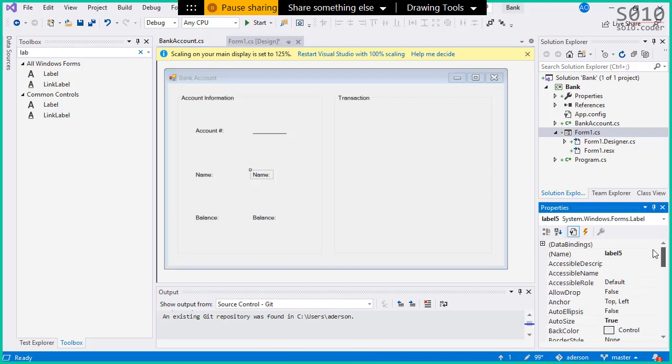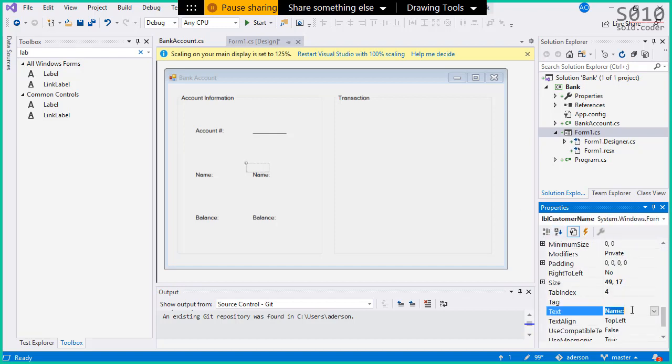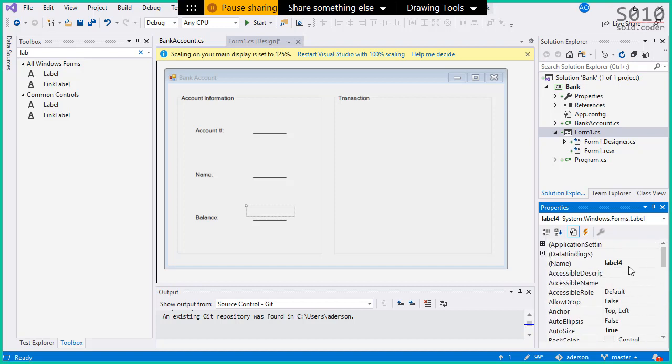This is the LBL customer name. And the last one is LBL balance. And we have the 6 labels here.